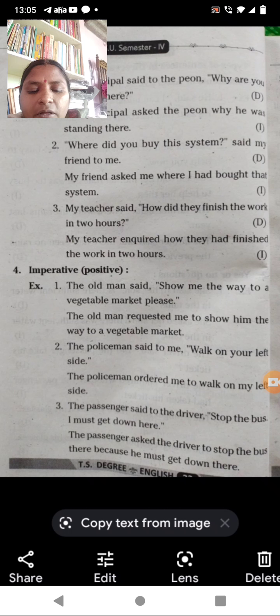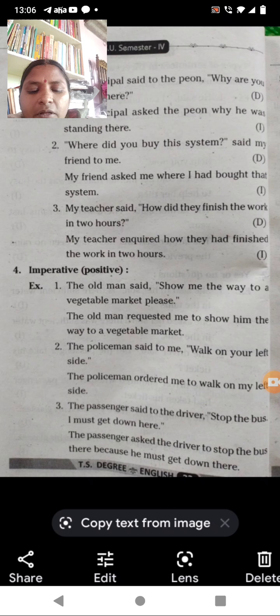The next one is: the passenger said to the driver, "Stop the bus, I must get down now." So what did the passenger tell you? Stop the bus, I must get down here. So here becomes there, and I becomes he.